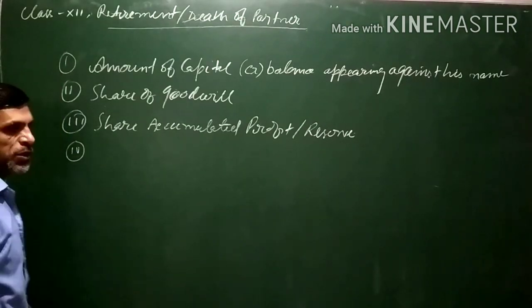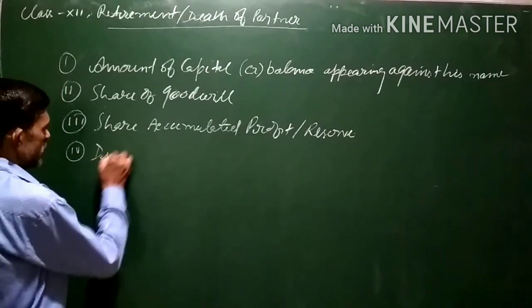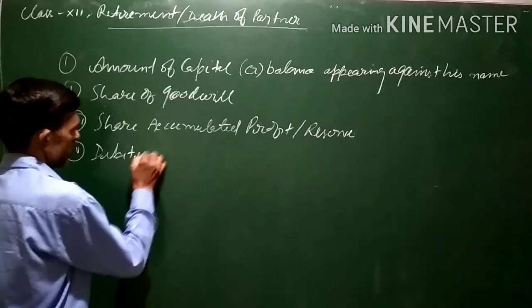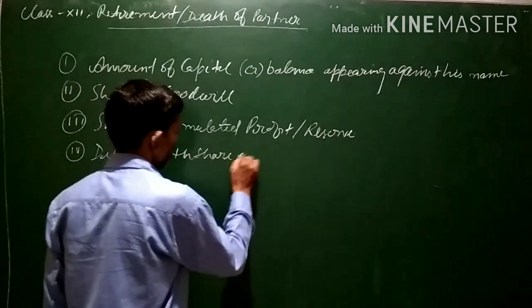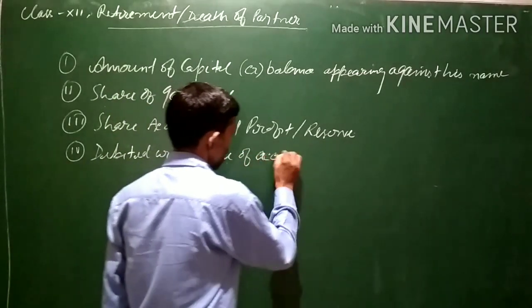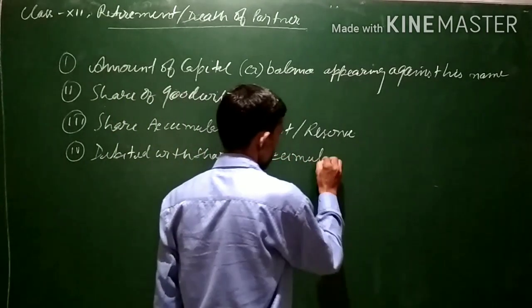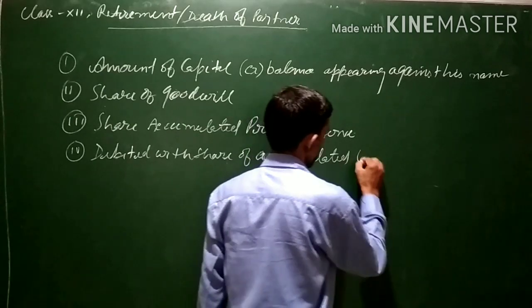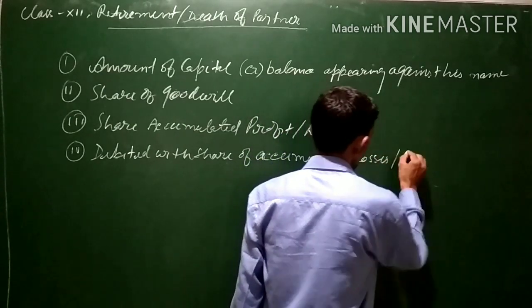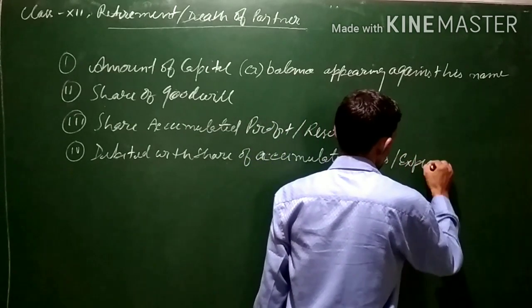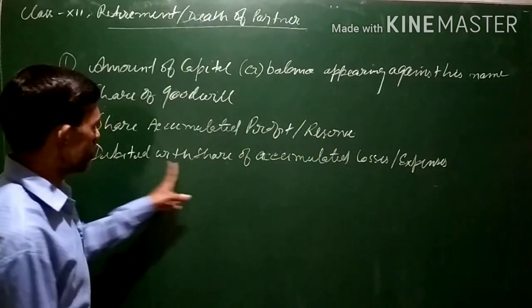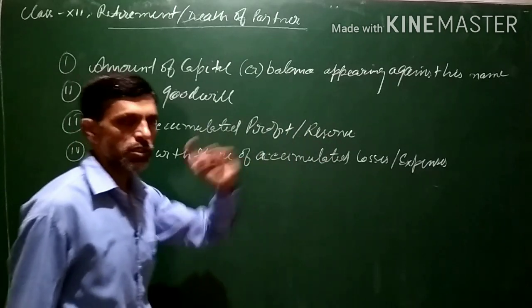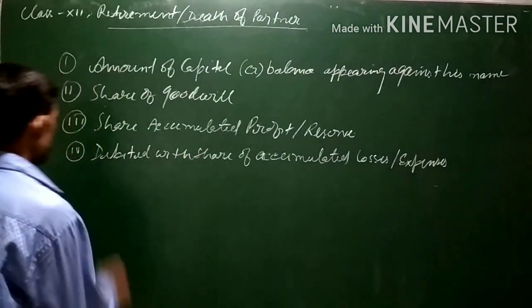His account will be debited with share of accumulated losses, or you can say expenses.